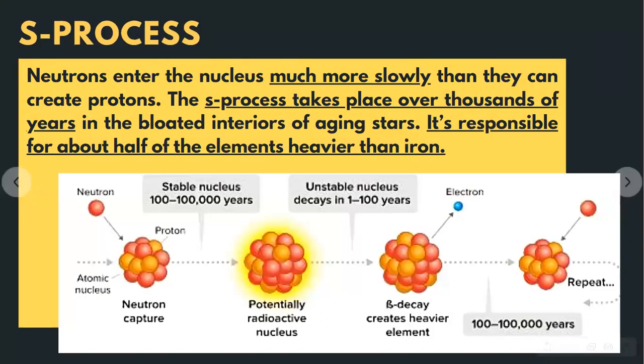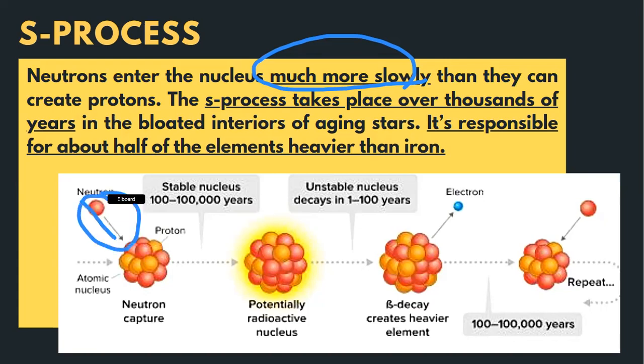First, the S process. As I mentioned in the review, S process means slow. Neutrons enter the nucleus slowly, and once they enter an element, it takes time for them to become protons so the element becomes heavier. Normally, it takes place over thousands of years.